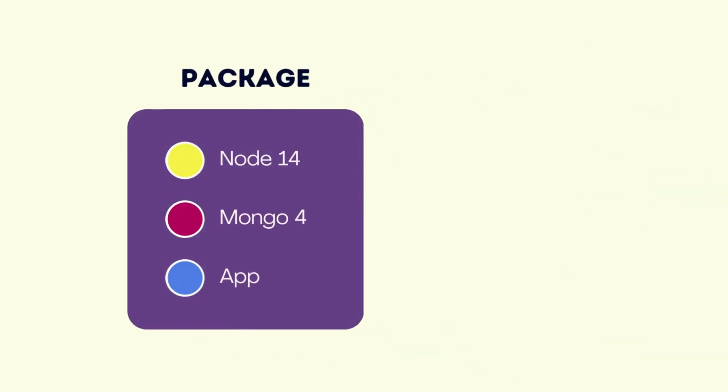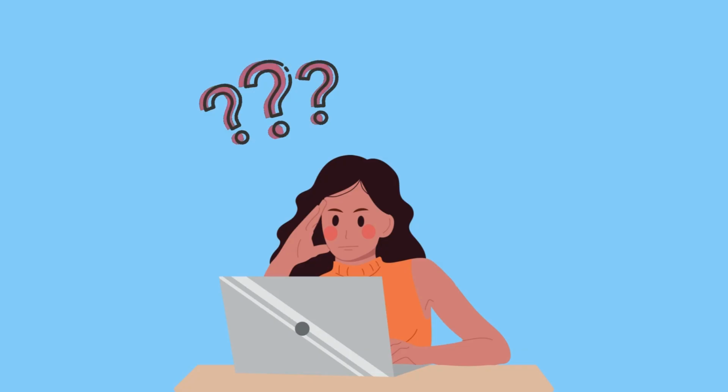With Docker, we can easily package up our application with everything it needs and run it anywhere, on any machine with Docker. So, if your application needs a given version of Node and MongoDB, all of this will be included in your application package. Now, you can take this package and run it on any machine that runs Docker. So, if it works on your development machine, it is definitely going to work on your test and production machines. Now, there's more to this.